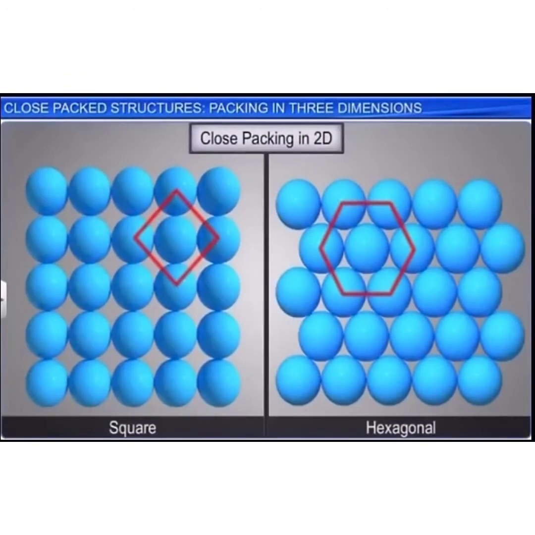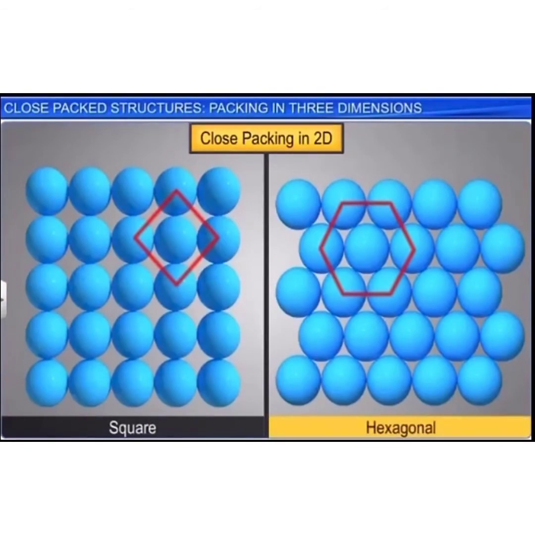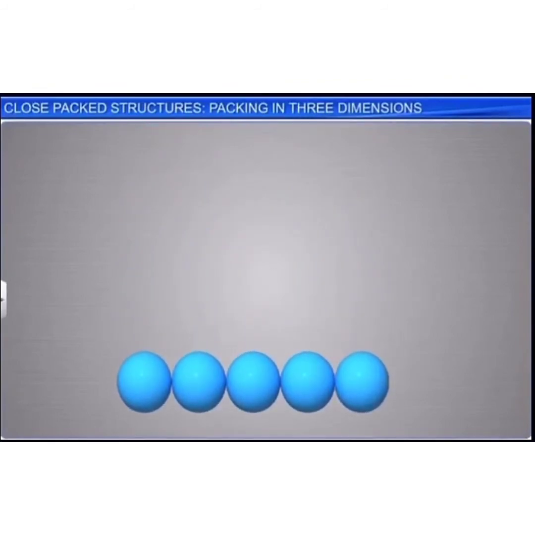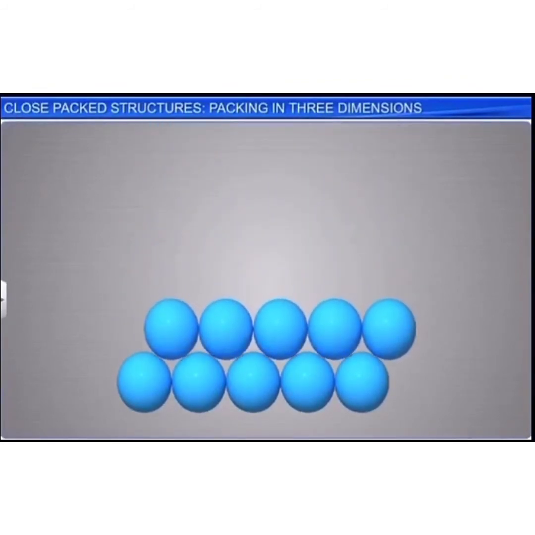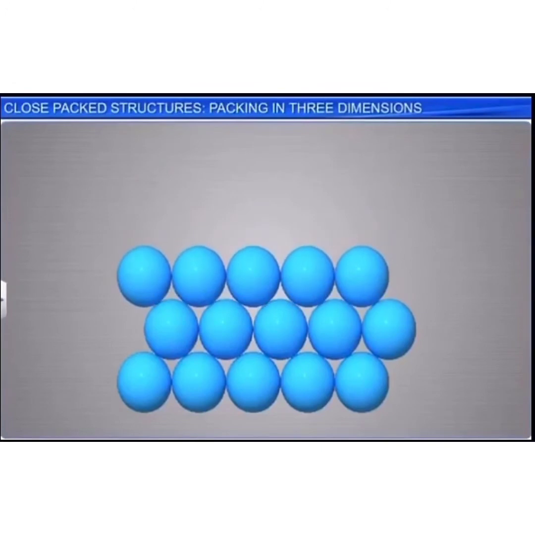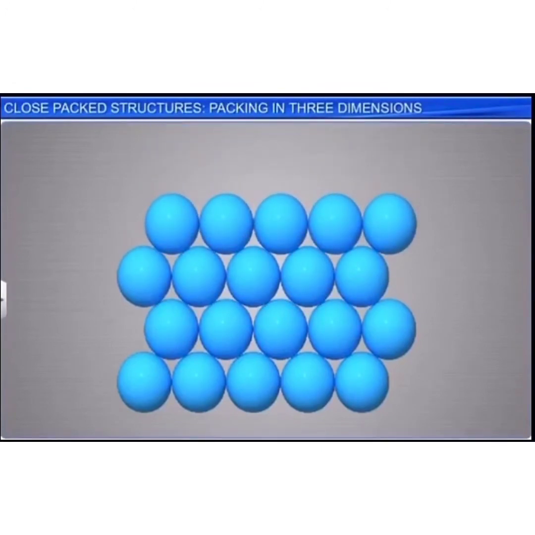Now consider a three-dimensional close packing from two-dimensional hexagonal close packed layers. Consider a hexagonal close packed layer in which the second layer is placed in the depression of the first layer.